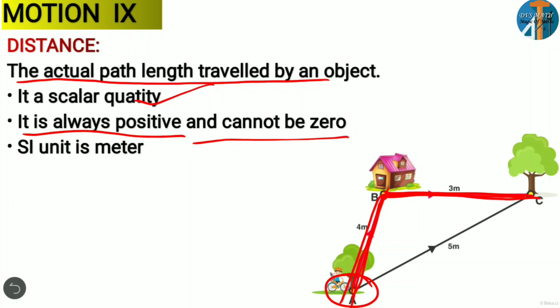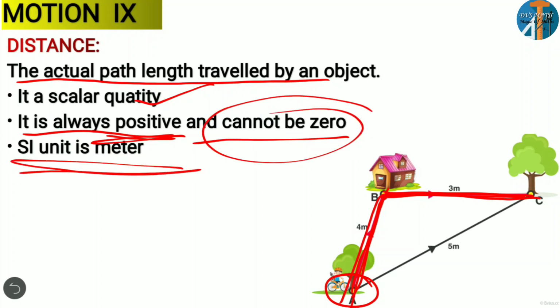This is very important. Distance means it is the actual path traveled by an object. It is a scalar quantity. We are taking only the magnitude, and if you measure this distance, it is always positive, like 3 meter, 4 meter, not minus. We are not taking any negative, and we are not taking it as zero also. It cannot be zero. And the SI unit of distance is meter. These are the important points you have to remember.